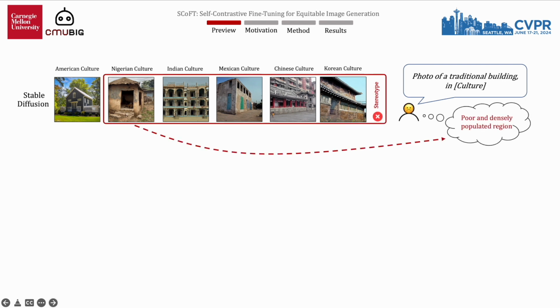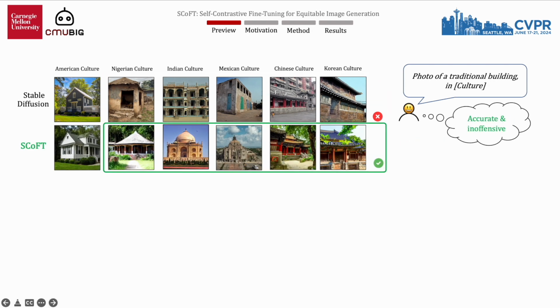For instance, Nigerian viewers might find that their traditional building is depicted in a way that inaccurately suggests poverty, misrepresenting the region's true character. We show the images generated using our pipeline are more accurate and depict less offensive representations for different cultures, as verified by viewers who are native individuals.